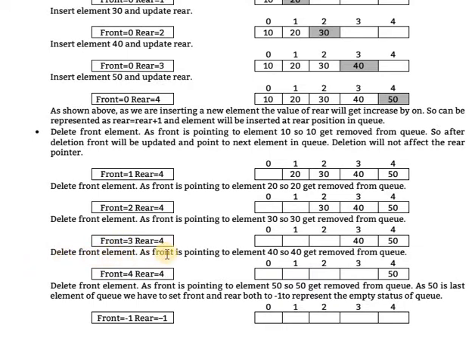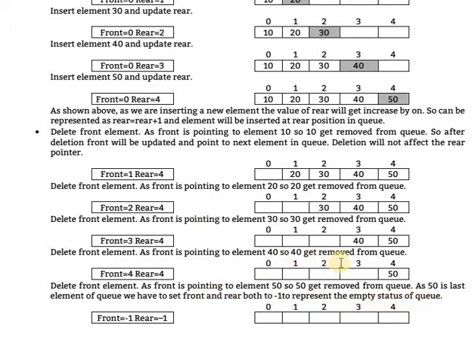Delete the element as front is pointing to the element 40. So 40 gets removed from the queue. Next, front is equal to 4 and rear is equal to 4. Delete the front element. Okay. As front is pointing to the element 50, so 50 gets removed from the queue, as 50 is the last element of the queue. We have to set front and rear both to -1 to represent the empty status of the queue.